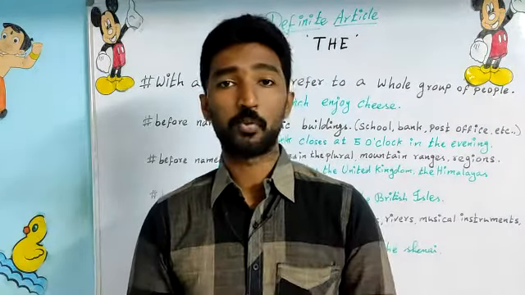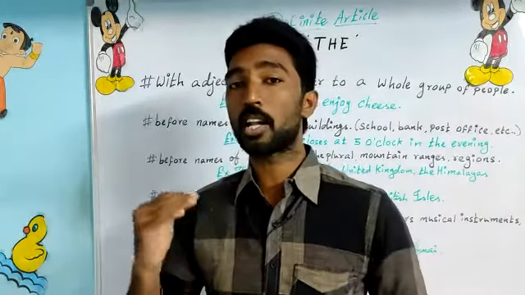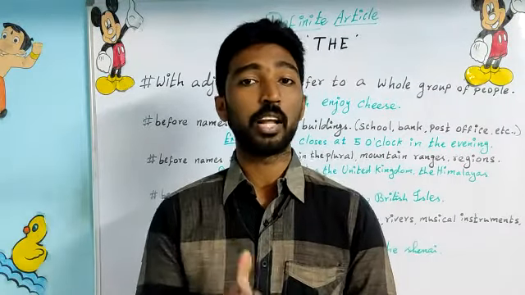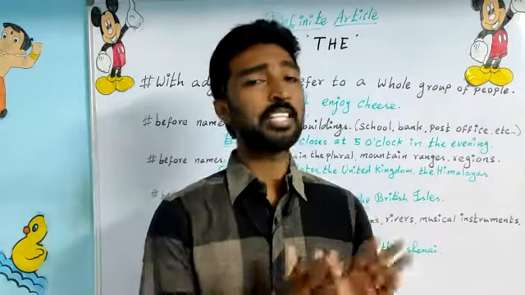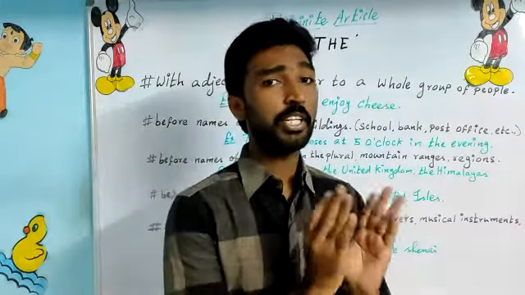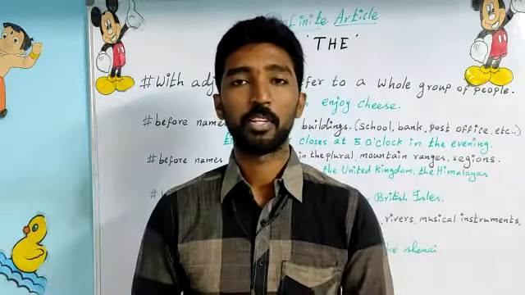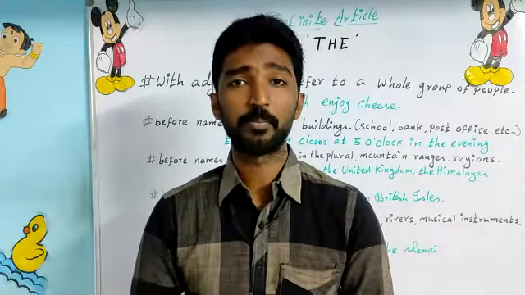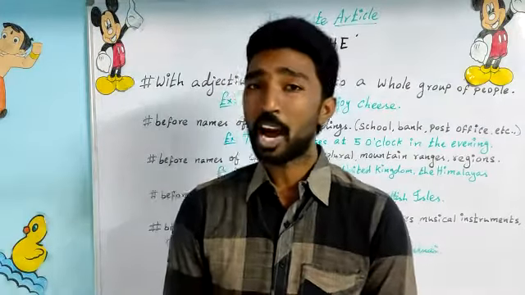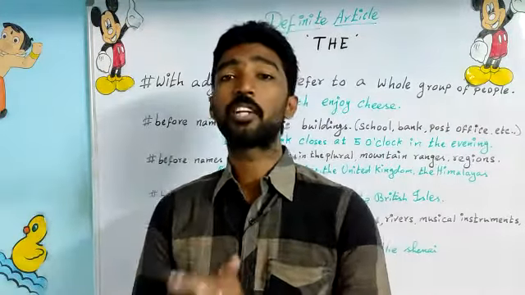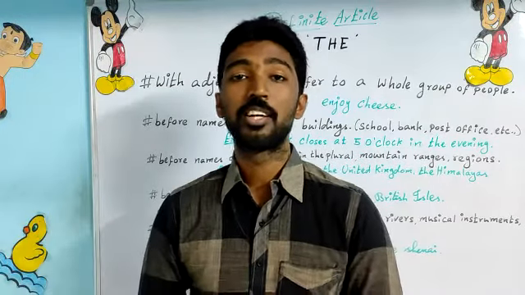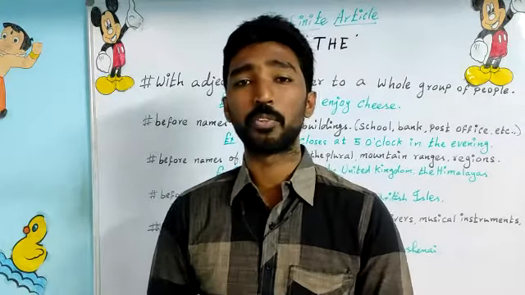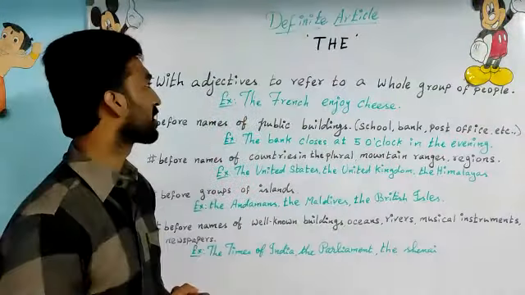There are 2 types of articles. One is definite articles and another one is indefinite articles. Articles are used to define the noun as specific or unspecific, that is as already known or not known. And definite article is used to define a noun that is specific. In yesterday's class, we have discussed when and where to use definite articles, and we have completed 5 rules, and today we are going to see the other set of rules. Let's start.